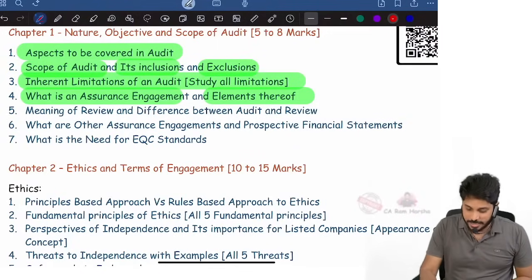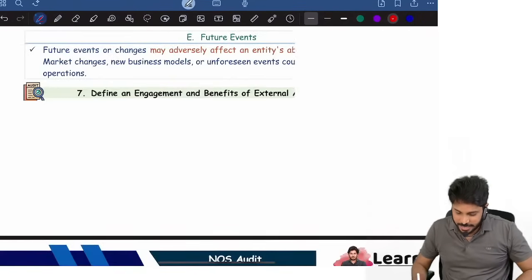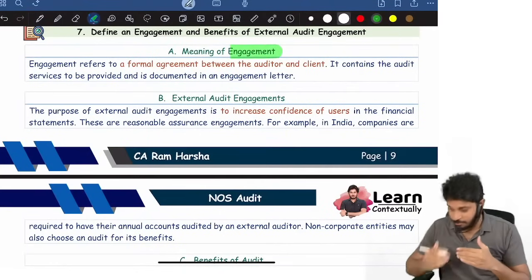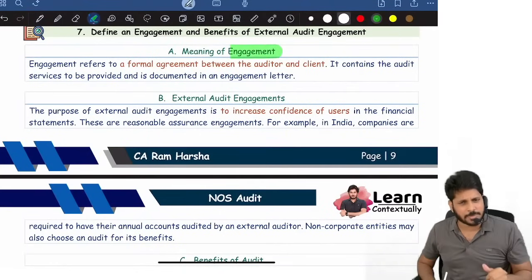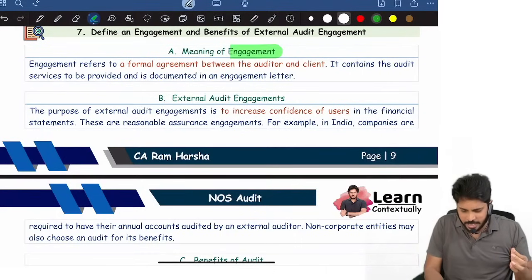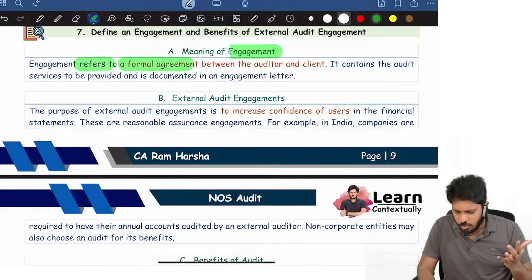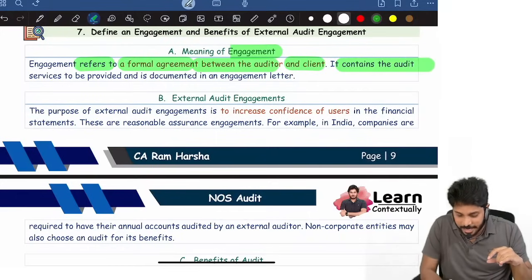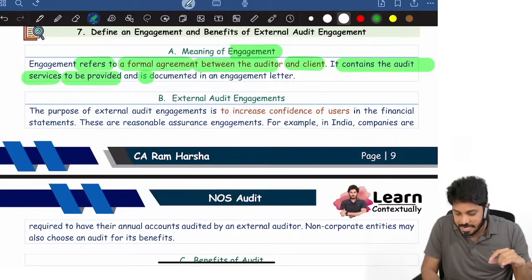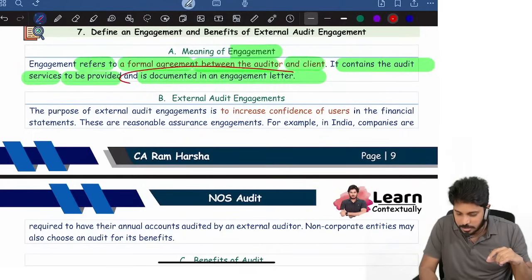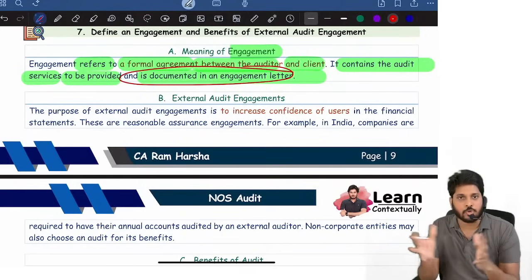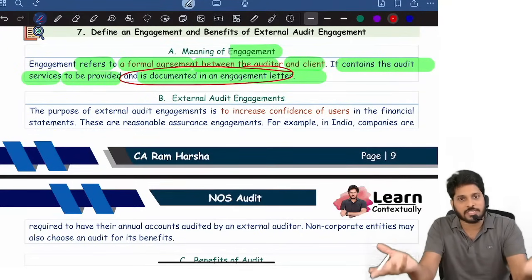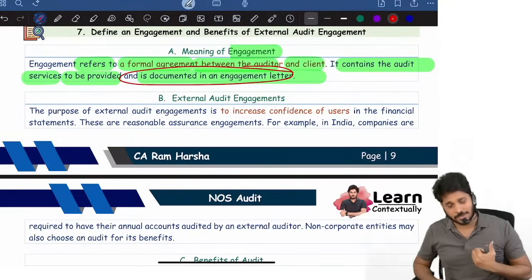Next, what is an assurance engagement? First of all, what is an engagement? Before learning assurance engagement, what is engagement? Engagement means a contract, an agreement between the auditor and the client. It contains the audit services to be provided and is documented in an engagement letter. So engagement is an agreement between two parties, in written format, and that written format is called the engagement letter.